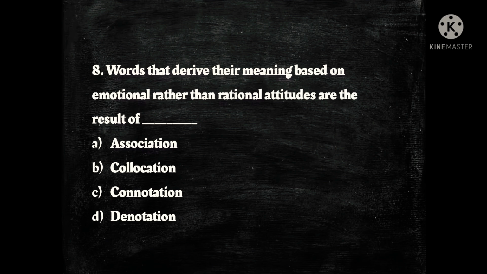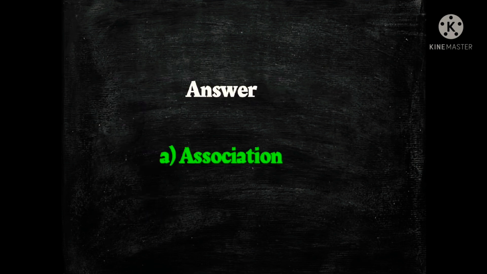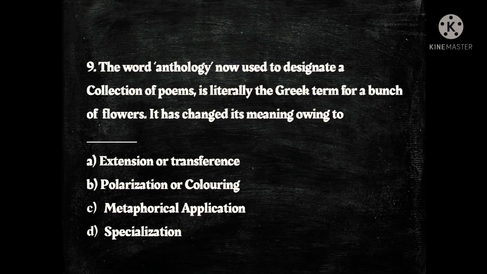Next question, words that derive their meaning based on emotional rather than rational attitudes are the result of dash. The options are A. association, B. collocation, C. connotation and D. denotation, and the answer is A. association.